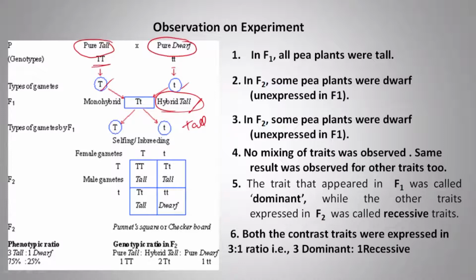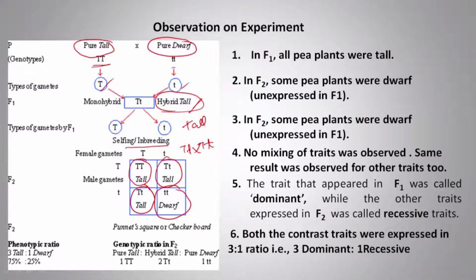Then in F1, he did selfing of this, Tt into Tt. This is the result he got in the Punnett square, or checkerboard, as it is also known, where you can see this capital T is tall. This is also tall, but in heterozygous condition, meaning it's not totally homozygous, and this one is only dwarf.